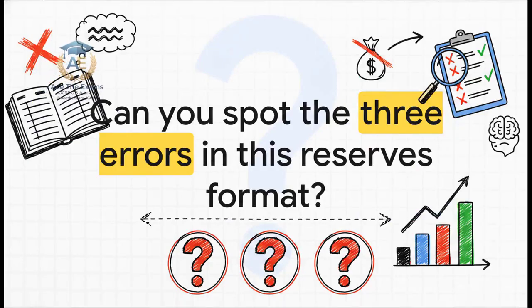Spot the flaw. A student has quickly written down the following. The revaluation reserve of $50,000 was used to pay the final ordinary dividend. The share premium account was transferred to the income statement. The general reserve was reduced by the debenture interest. I want you to take a really good look at that paragraph. Can you find the 3 critical, conceptual, and formatting errors hidden in those 3 sentences?